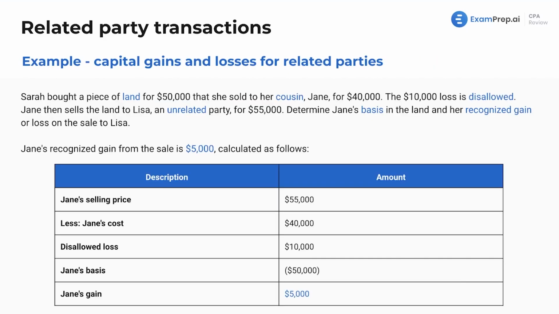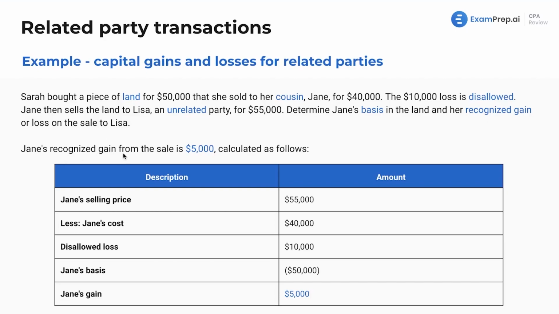All right, more examples here. Sarah bought a piece of land for $50,000 that she sold to her cousin Jane for $40,000. The $10,000 loss is disallowed. Jane then sells the land to Lisa, who's an unrelated party, for $55,000. What is Jane's basis in the land and her recognized gain or loss on the sale to Lisa?